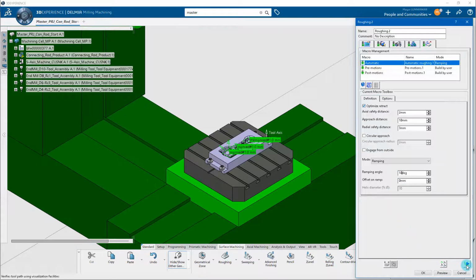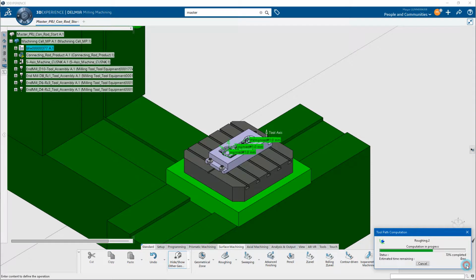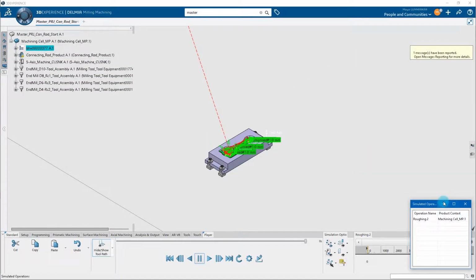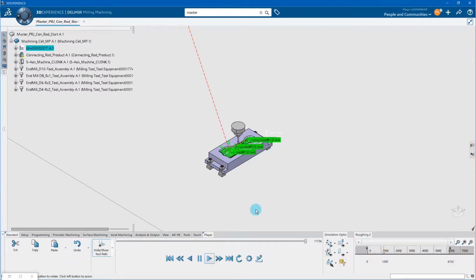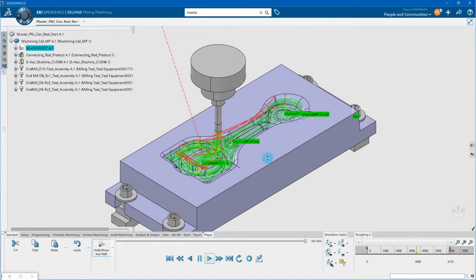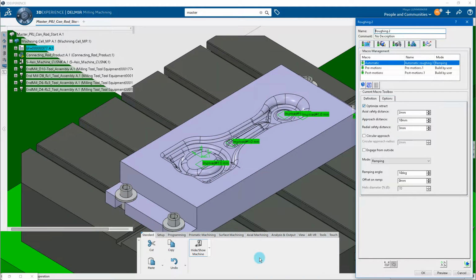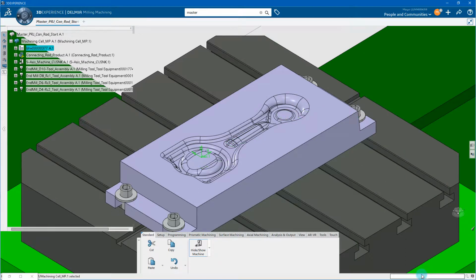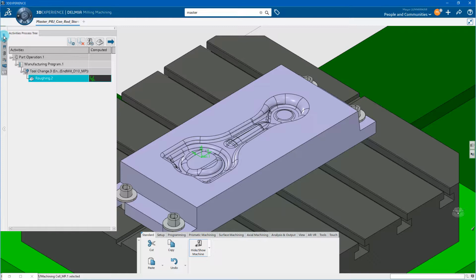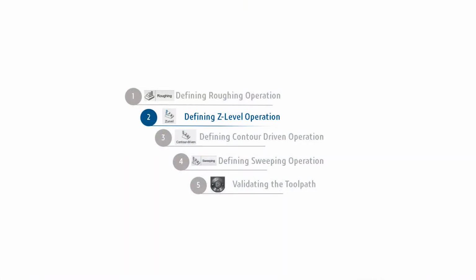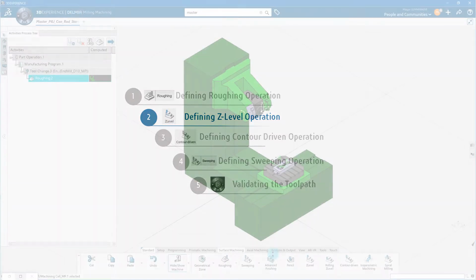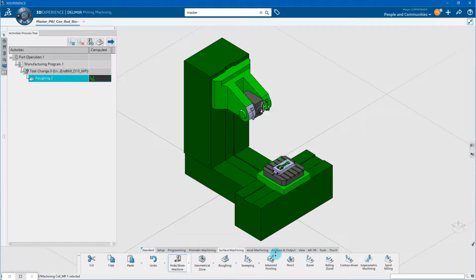Finally, we will compute and replay the tool path. We will click OK to save the operation. All machining operations are created and saved in the Activities Process Tree immersive browser. We will now define the Z-level operation. Z-level operation is a finishing or semi-finishing operation. Click the Z-level operation icon from Surface Machining section.